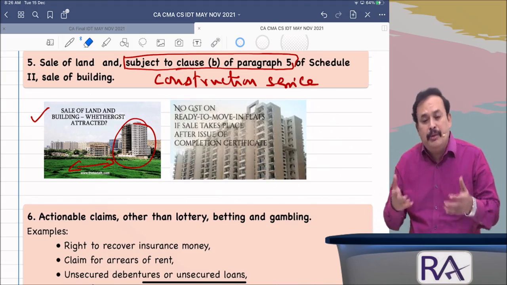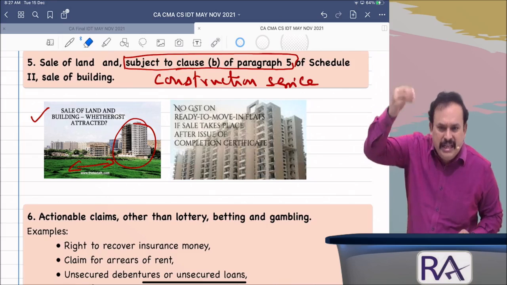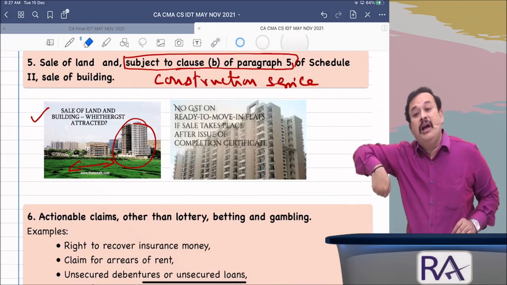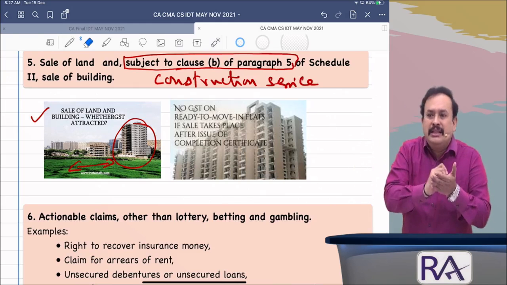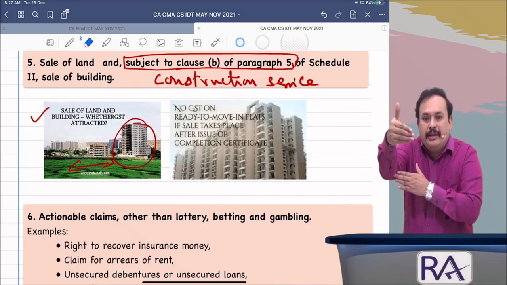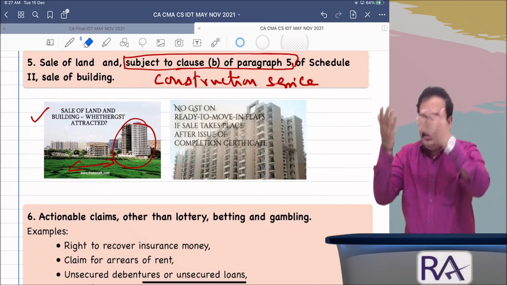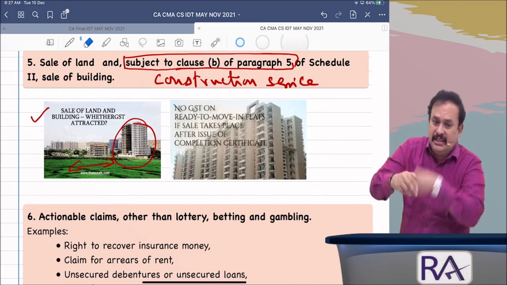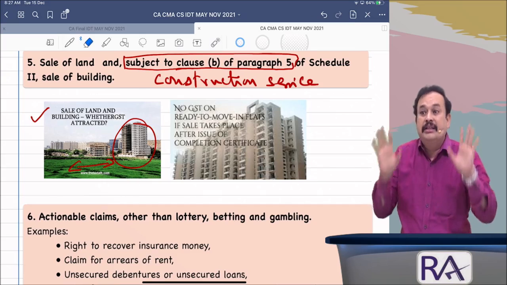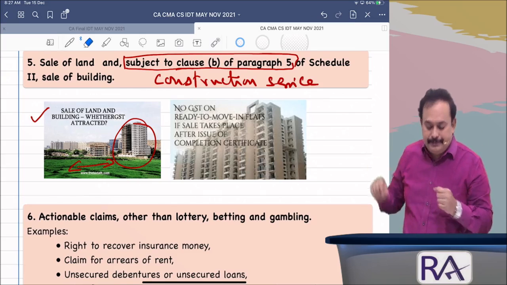Generally, the completion certificate will be applicable where metros and cities come into picture. If there is a remote area or village area where I am constructing, it is not required to obtain a completion certificate from the competent authority. It is sufficient to get a clearance from the panchayat. There, ready to occupy has taken place. That is sufficient. If ready to occupy is there or the completion certificate is there, whichever is earlier, after that I should have obtained full consideration. That time only, no GST. It comes under Schedule 3. Got the clarity, my dear sir?